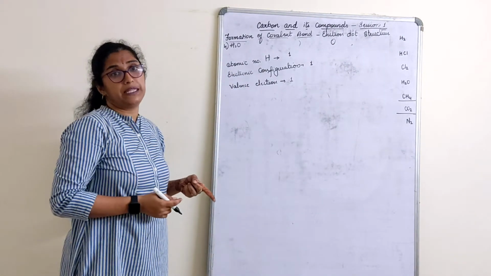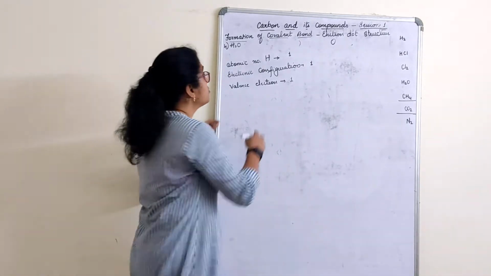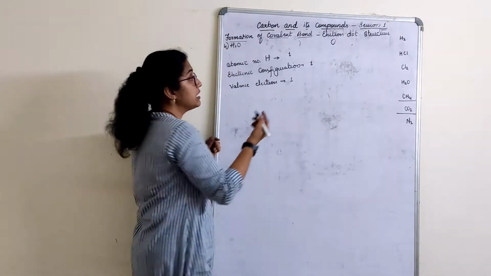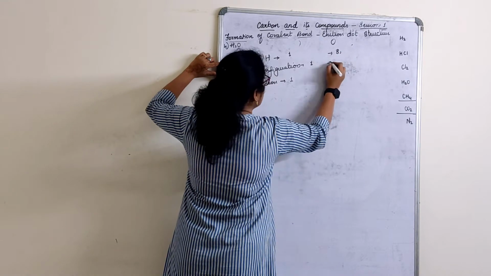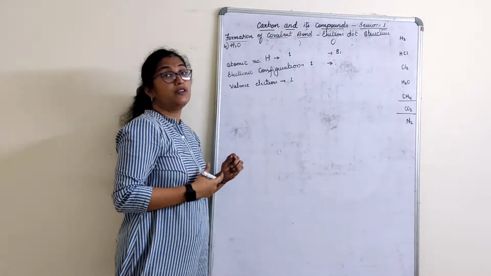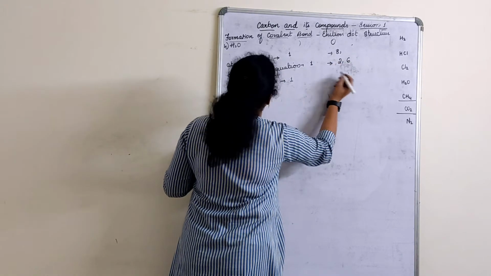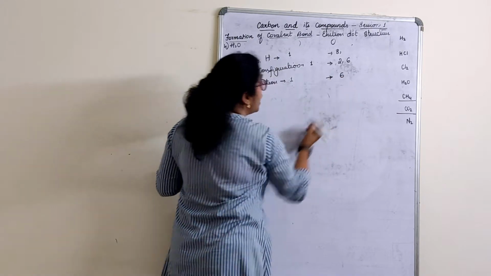Compulsorily you have to repeat. You lose your half marks for not writing this. So, atomic number for oxygen is 8. Then, electronic configuration for oxygen is 2, 6. Valence electrons are 6.